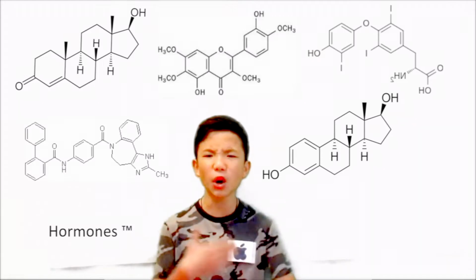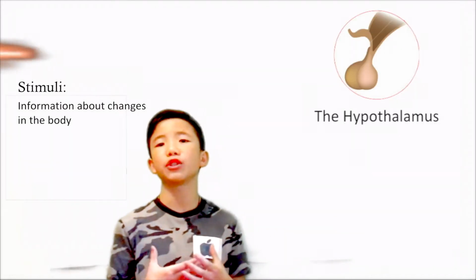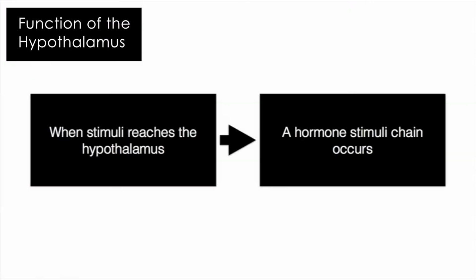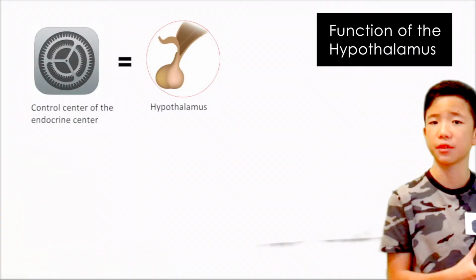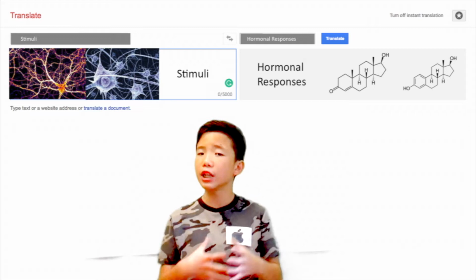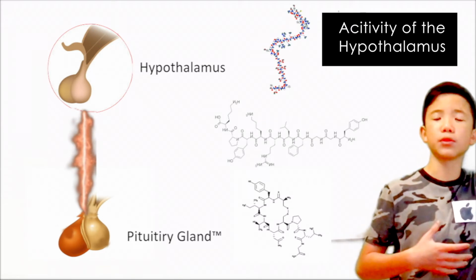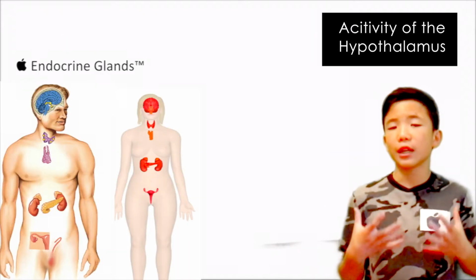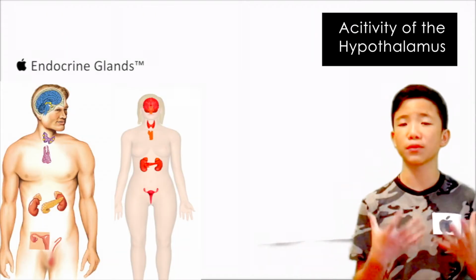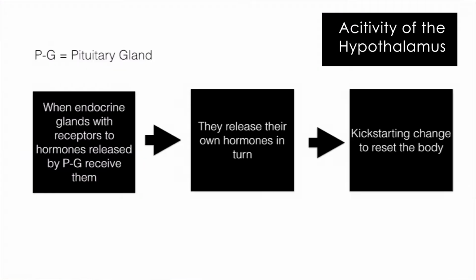Homeostasis is essentially maintained by adjustments kick-started by hormones. When stimuli reach the hypothalamus, a hormone stimuli chain occurs. The hypothalamus is a control center of the endocrine system because it can translate stimuli into hormonal responses. Based on the stimulus, the hypothalamus signals the pituitary gland to release hormones into the bloodstream. When endocrine glands with receptors to these specific hormones receive them, they will release their own hormones in turn, kickstarting change to reset the body.